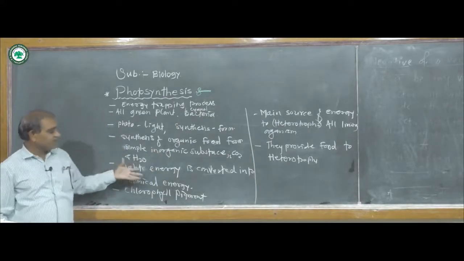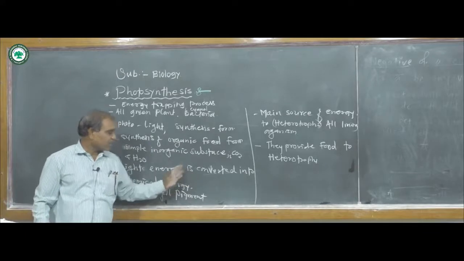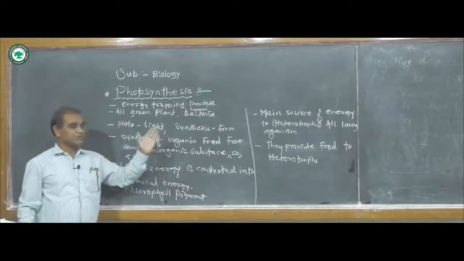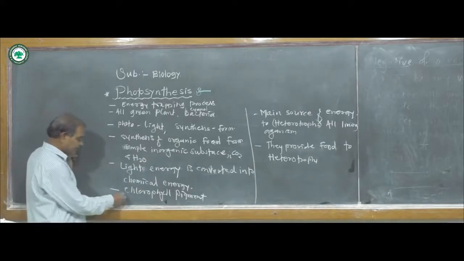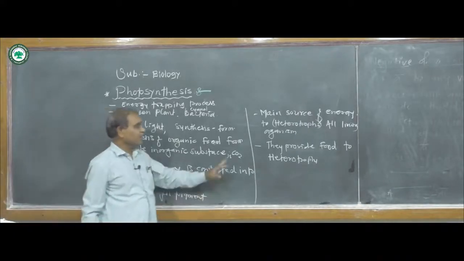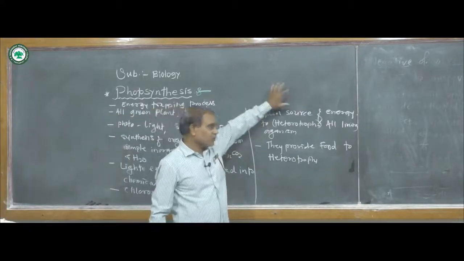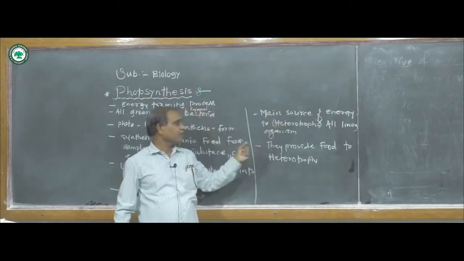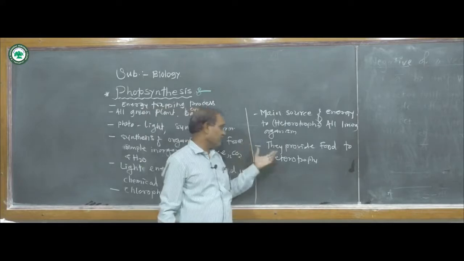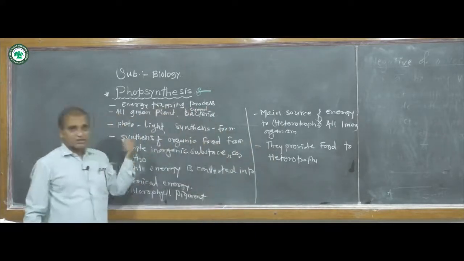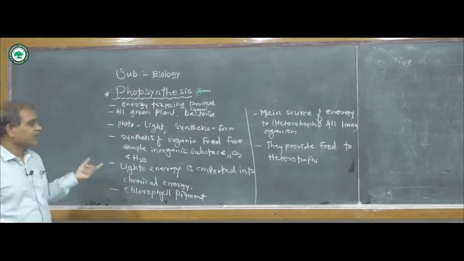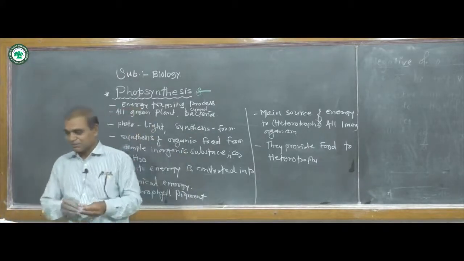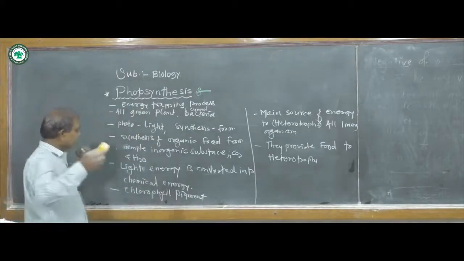It requires chlorophyll pigments. Photosynthesis is one of the main sources of energy to all living organisms, providing food to heterotrophs. These are the introductory part.